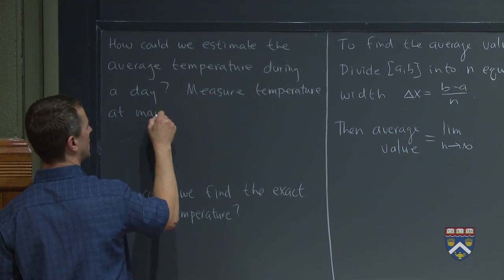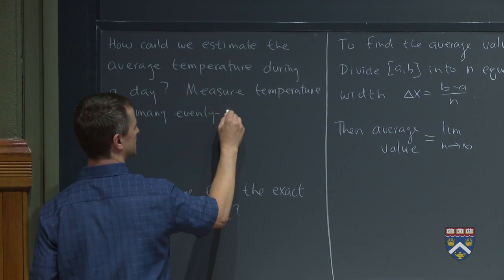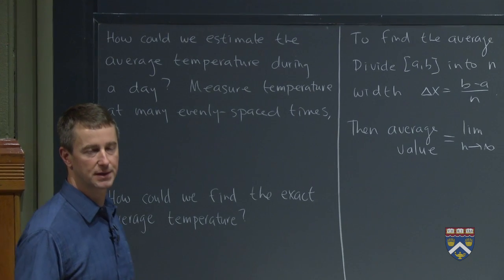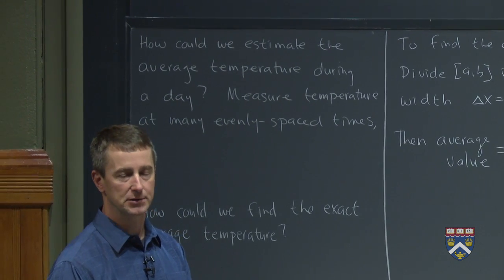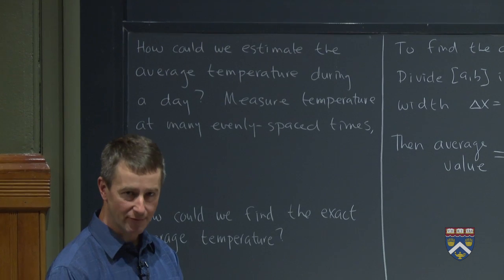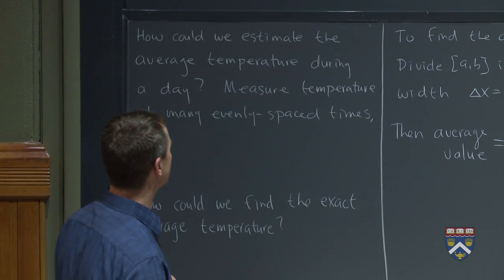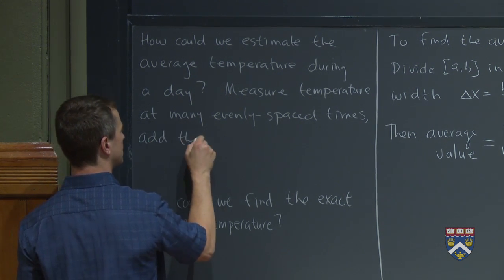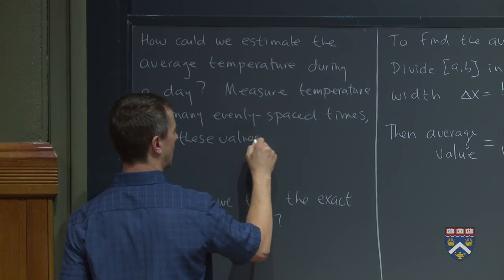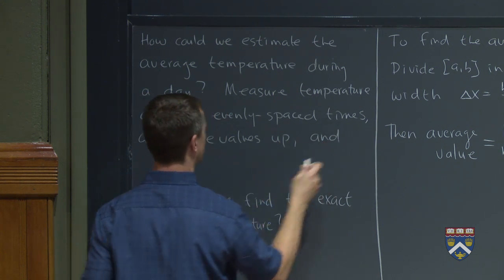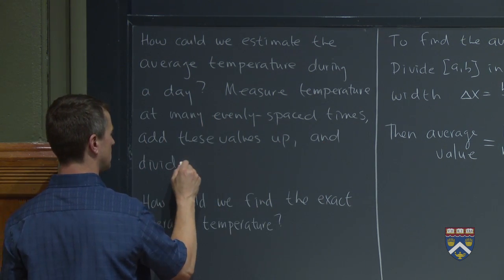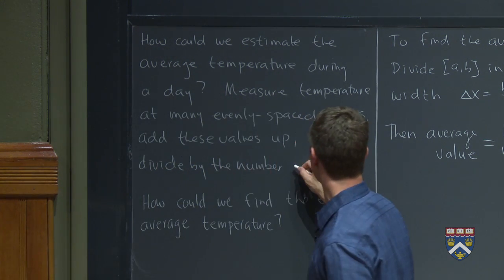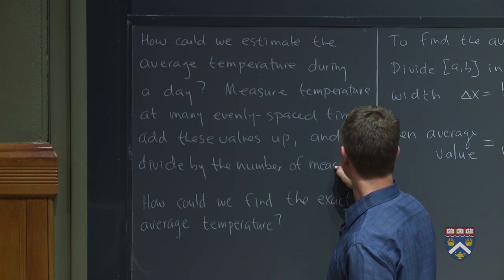So at many evenly spaced times. So you've got all of these different temperatures for the day measured. Maybe you've measured them at 24 different times. What are you going to do with all those values that you've collected? If you want to get the average, you're going to add them together and divide by the number of measurements. So measure the temperature at many evenly spaced times, add these values up, and then divide by the number of measurements. That's how we would probably all think about trying to compute an average temperature.